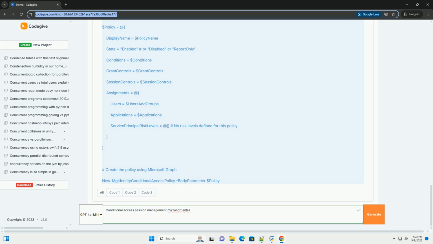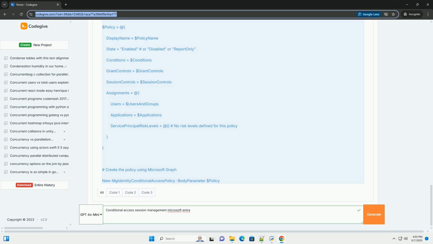3. Persistent browser session. How it works: the setting controls how long a user's browser session remains active after they close and reopen their browser. It determines whether they'll be prompted to re-authenticate or if their session will be automatically restored.